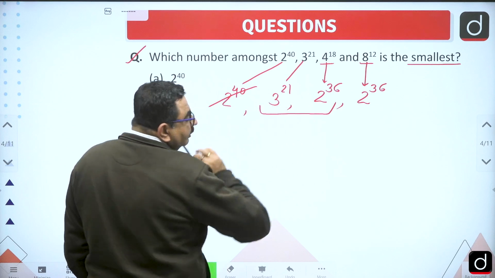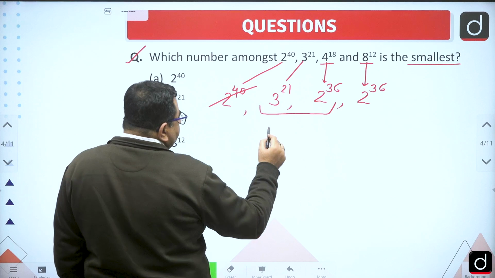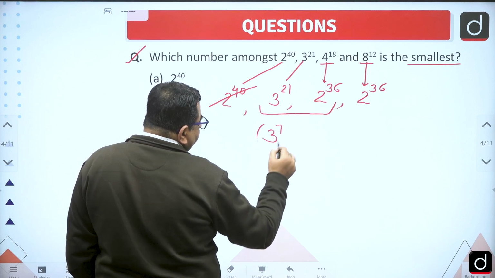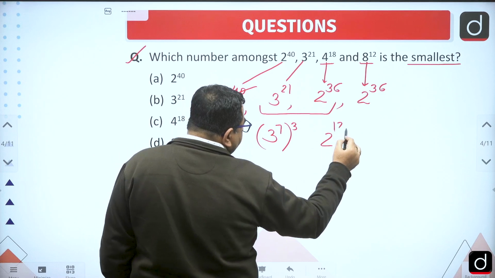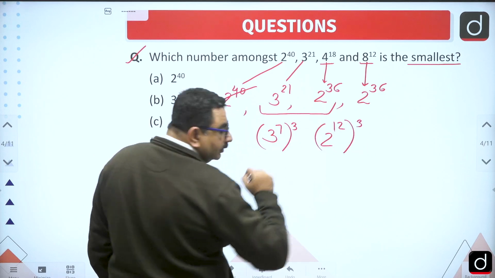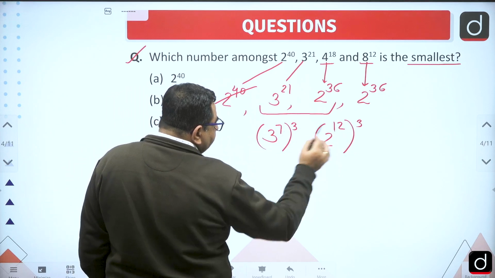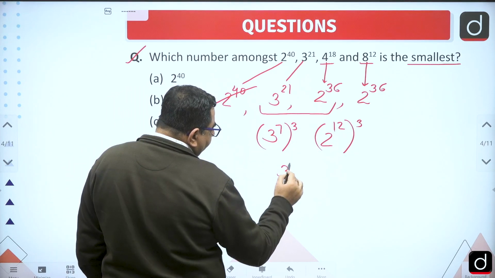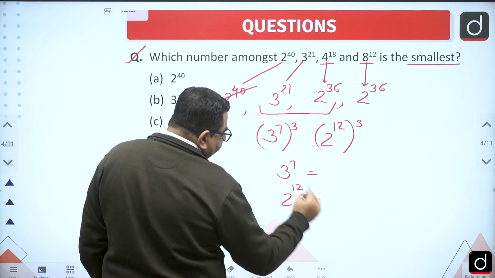I can see both the numbers are multiples of 3. So I can write this number as 3 to the power 7 to the power 3 and this number as 2 to the power 12 to the power 3. Now the power 3 is the same, so we can calculate what is 3 to the power 7 and what is 2 to the power 12.